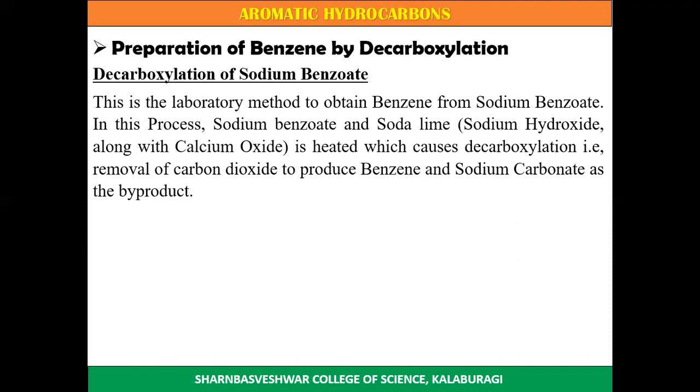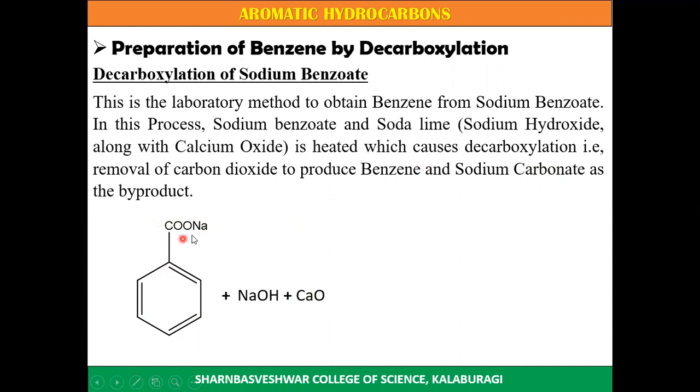In this process, sodium benzoate is reacted with soda lime. Soda lime is the mixture of sodium hydroxide with calcium oxide. When it is heated, it causes decarboxylation.